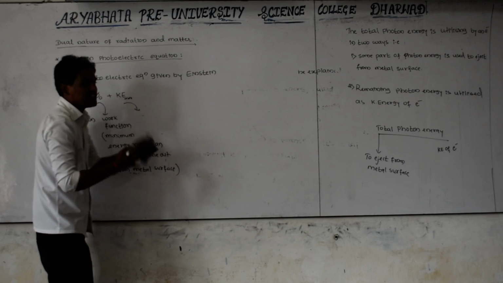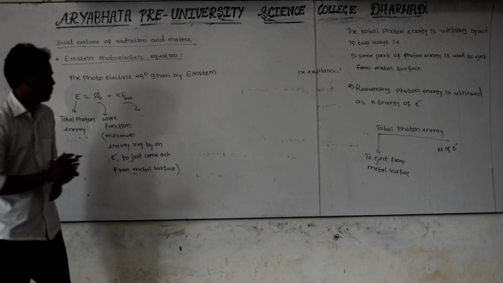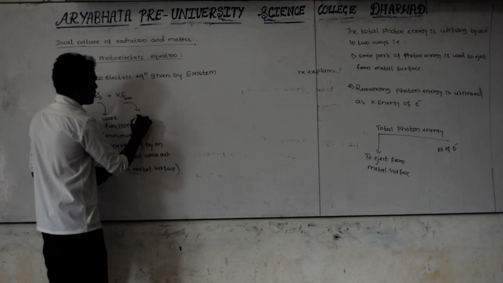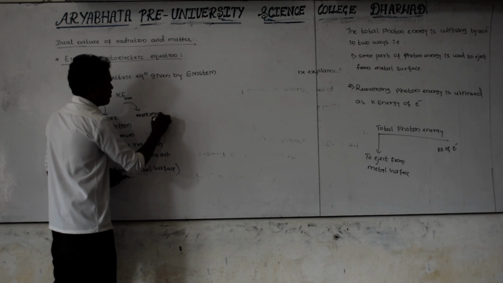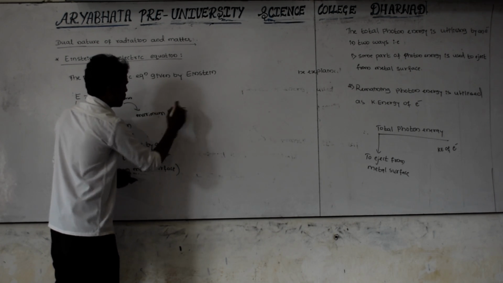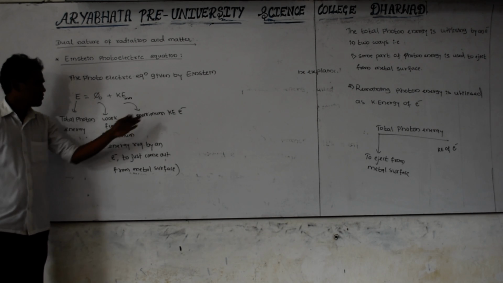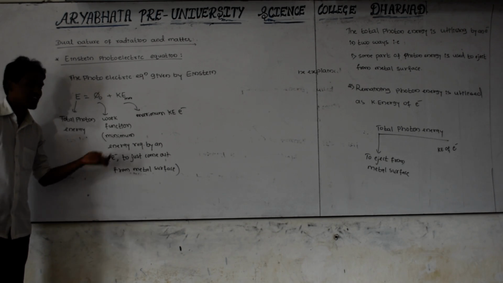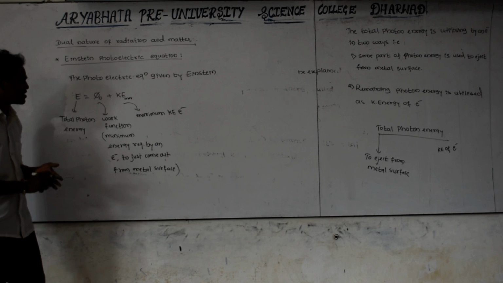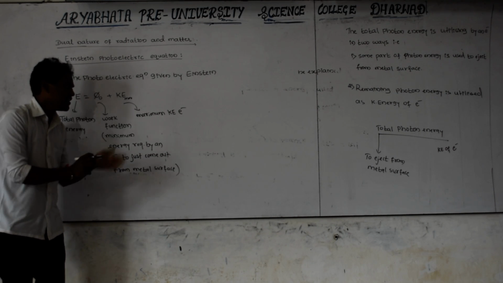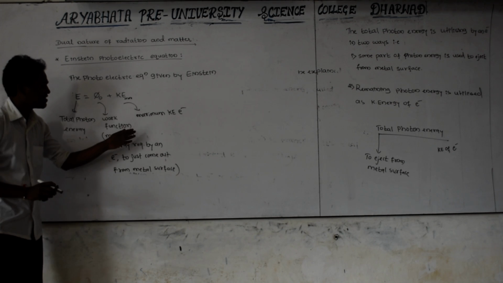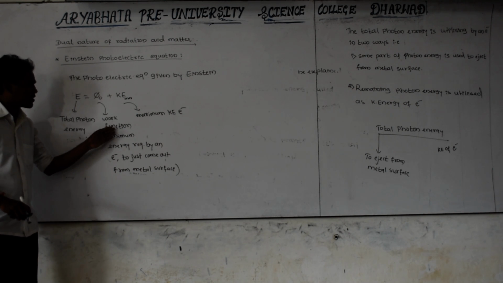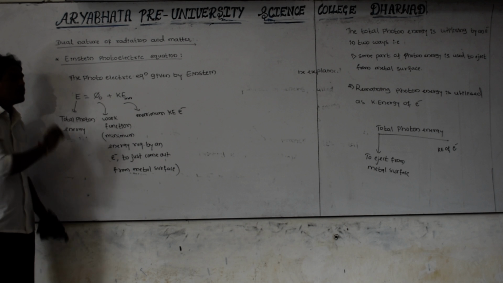After ejection, the electron has to move. In order to move, it has to receive another part of energy, which is the maximum kinetic energy of that electron. Minimum energy is required to just come out from the surface of the metal, that is the work function. After ejection, it moves from one point to another, and that is the kinetic energy. The energy utilized as kinetic energy plus the energy utilized as work function together is equal to the total energy of the photon.